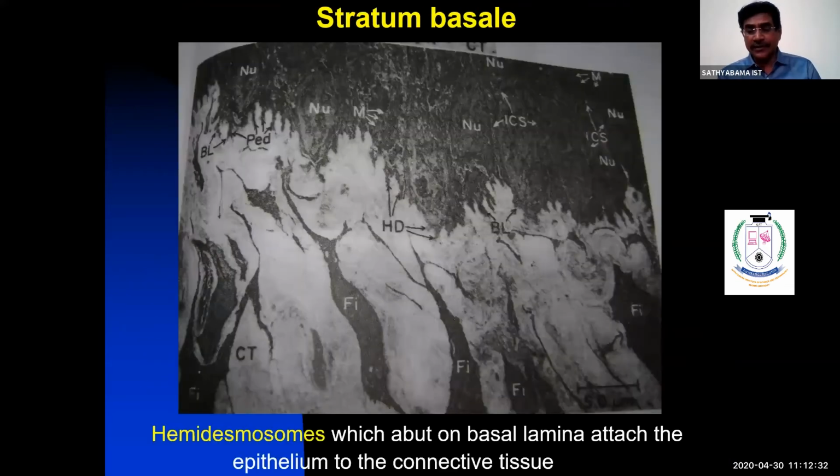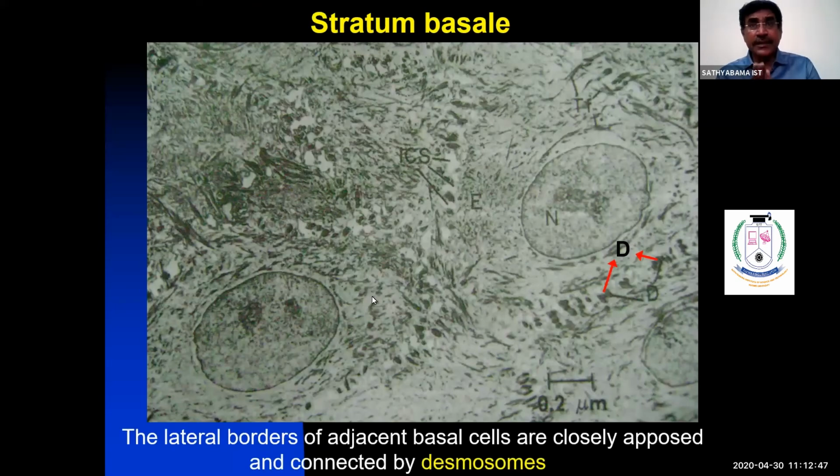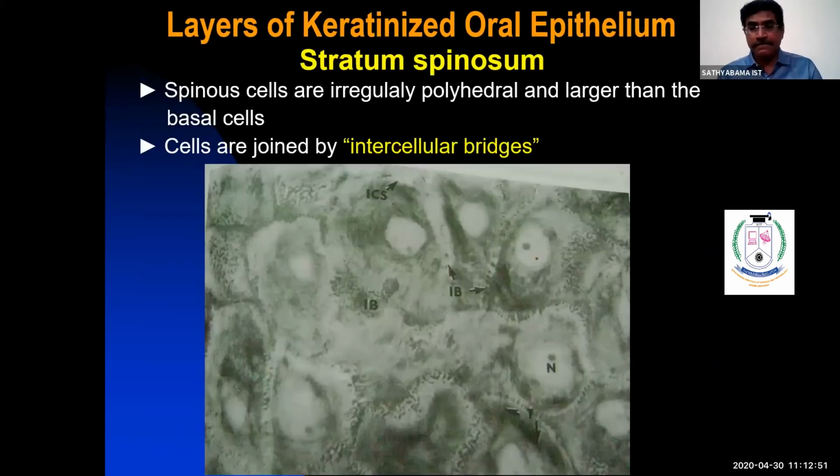I said hemidesmosome is a junction between the epithelium and connective tissue. It attaches the stratum basale to the underlying structure called connective tissue. The desmosome is the intercellular junction between two epithelial cells. They call these the intercellular bridges.